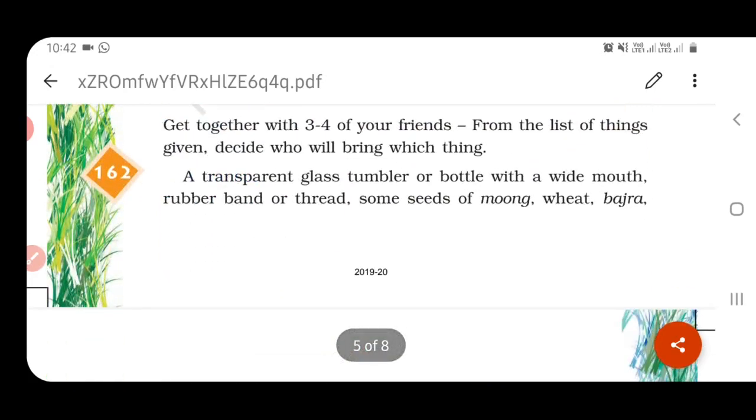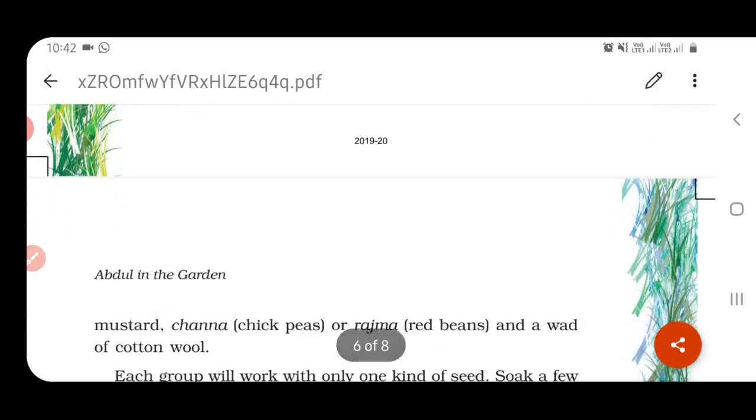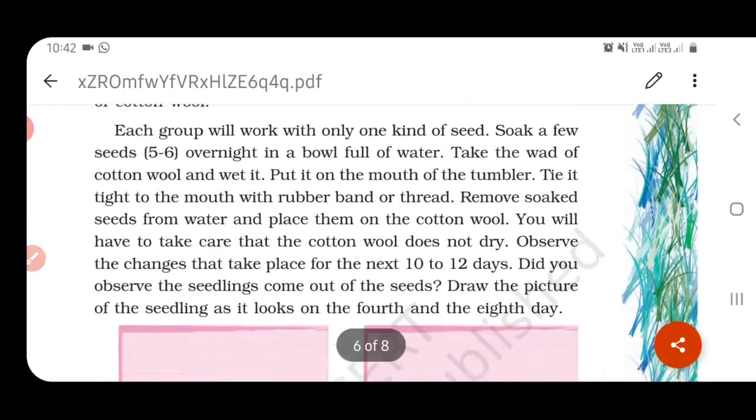Okay. And here is an activity. Here we are going to choose some seeds of moong, wheat and bajra, mustard and channa. You need a tumbler, cotton wool and water. You have to soak the seeds in water overnight, and the next day you take a tumbler and make the cotton wool wet and put it in the mouth of the tumbler and tie it with a rubber band or any thread.